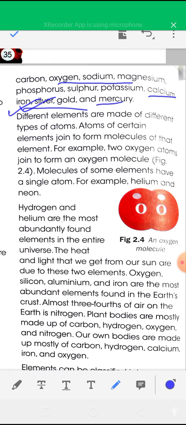Atoms of certain elements join to form molecules of that element. For example, two oxygen atoms join to form an oxygen molecule.